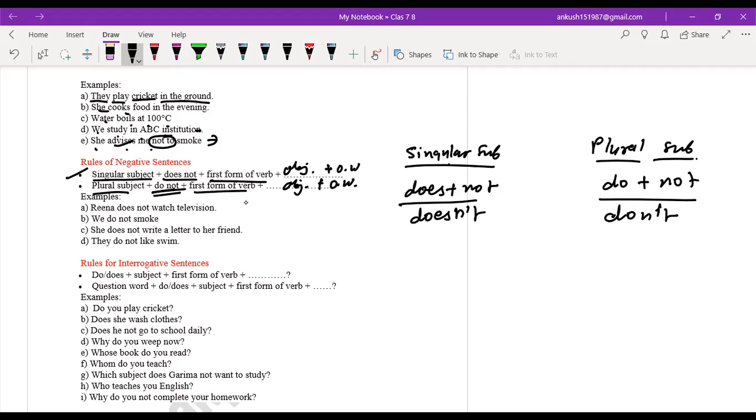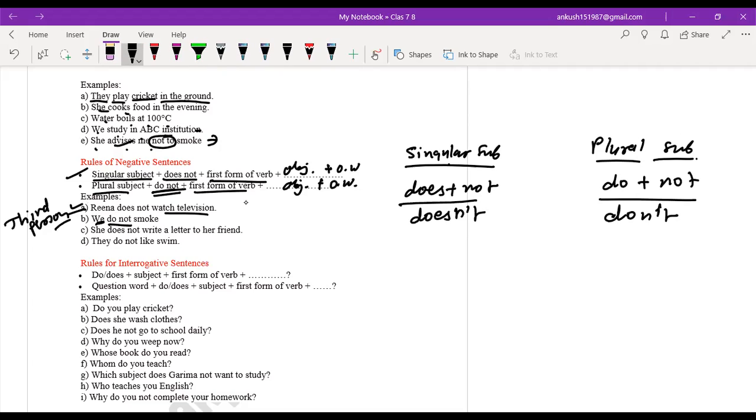See the examples. Whenever you see the examples, now you will come to know how to understand it. Okay, how to do it. Reena does not watch television. Now Reena is a singular subject and it belongs to the third person.